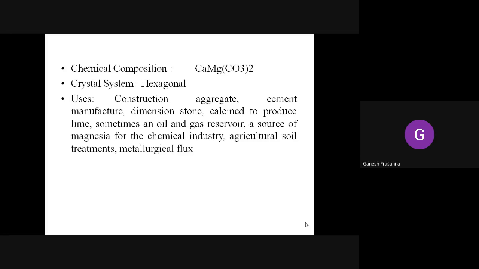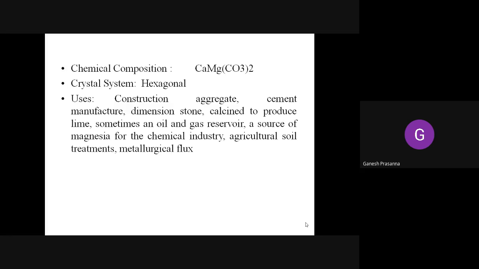This may even be a viva question in the practicals. The external may ask you a viva question like what is the chemical composition of dolomite, because it has a very important application in the construction industry and also the cement industries. So the chemical composition is one which comprises both calcium and magnesium along with the carbonate mineral. The crystal system is hexagonal in nature.